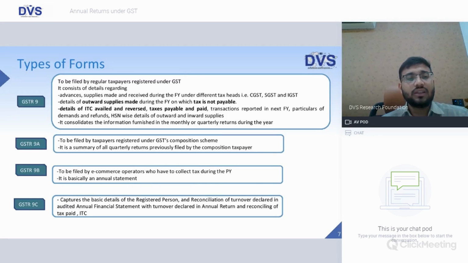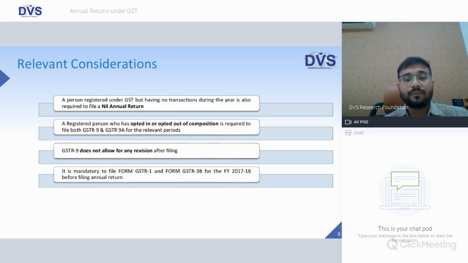Types of forms, as we have seen: GSTR 9 is to be filed by a regular taxpayer registered under GST. 9A talks about the GST composition scheme, so the dealers who have opted for the composition scheme need to file their annual returns in GSTR 9A. 9B is for e-commerce operators who have to collect tax during the financial year. 9C, along with the annual return, has to be additionally filed if a person is liable for audit.